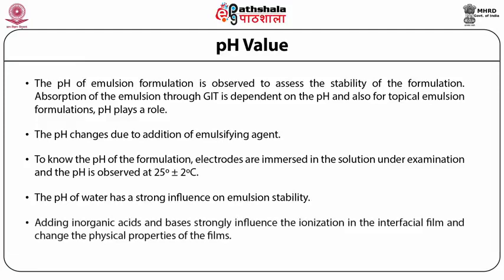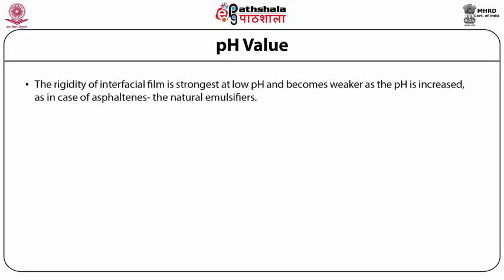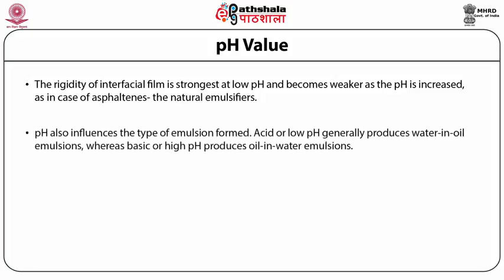Adding inorganic acids and bases strongly influences the ionization in the interfacial film and changes the physical properties of the films. The rigidity of interfacial film is strongest at low pH and becomes weaker as the pH is increased, as in case of asphaltenes, the natural emulsifiers. pH also influences the type of emulsion formed. Acid or low pH generally produces water in oil emulsions, whereas basic or high pH produces oil in water emulsions.